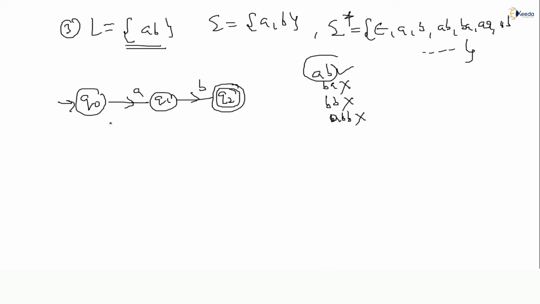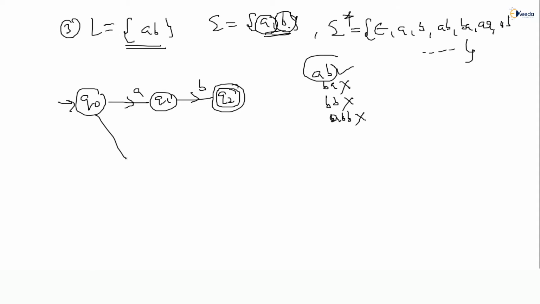And also understand, as per the DFA definition, at each and every state you must give exactly one transition for all the symbols. How many symbols are there in this alphabet? Two symbols are there, A and B. For A and B, you must give a transition at each and every state, one time only. See, at Q0 we have a transition for A, but for B no. At Q1 we have a transition for B, but for A we don't have. At Q2 we don't have any transition for A comma B.